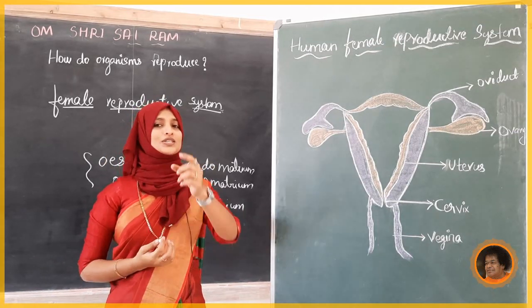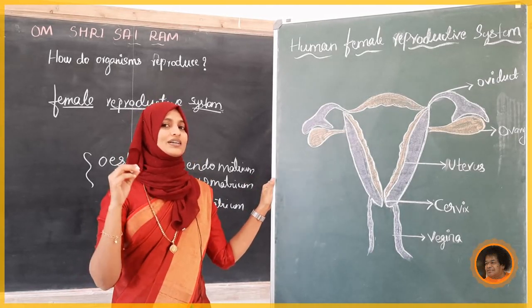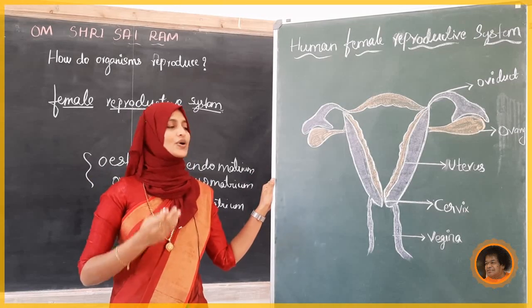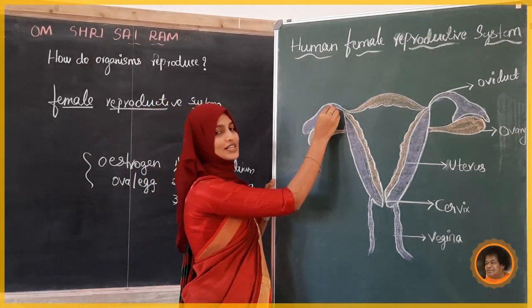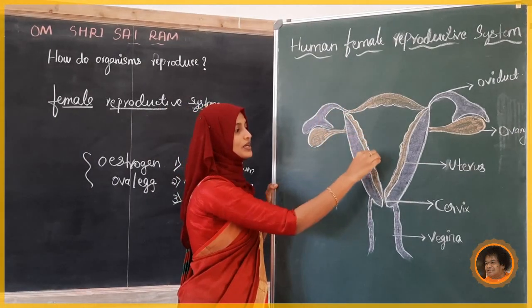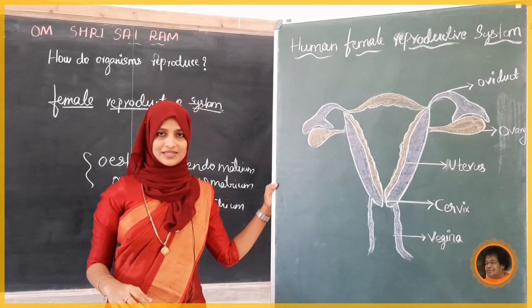Fertilization takes place in the oviduct. After that, the zygote passes to the uterus, and in the uterus the further development takes place.